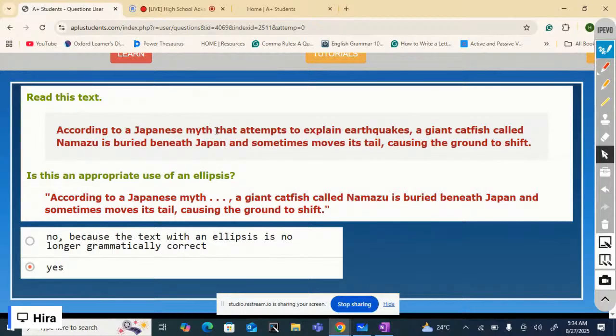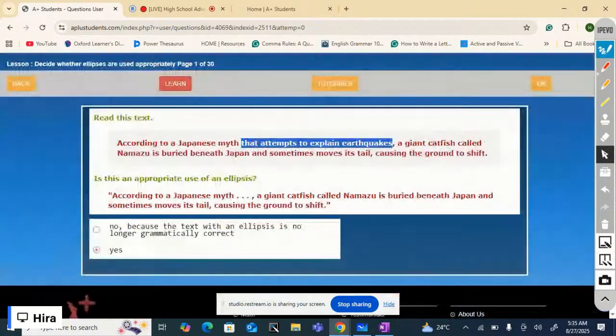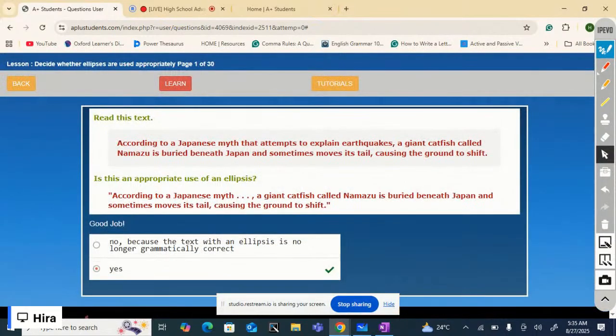It is just omitting these words. And it doesn't make any difference because if you read this resulting text without these words, it is grammatically correct and maintains the same meaning as the original. According to the Japanese myth, a giant catfish called Namazu is buried beneath Japan. So yes, it is an appropriate use of an ellipsis.